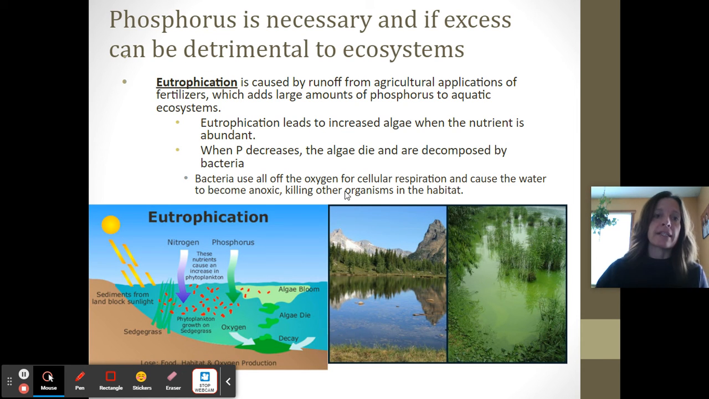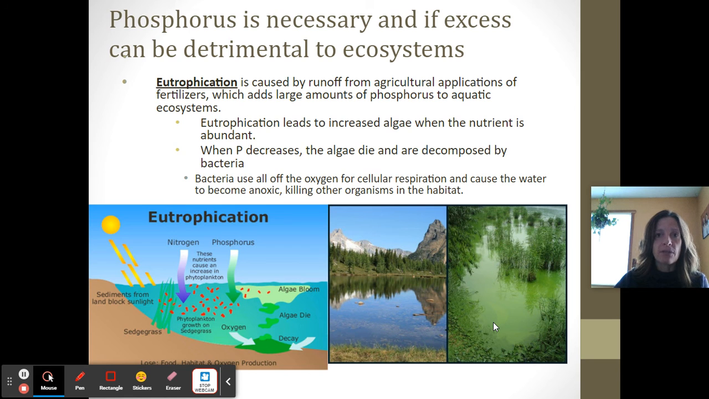Phosphorus is also a necessary nutrient, but if it's in excess, it can be detrimental. So eutrophication is something you need to know about, and that's caused when you have a lot of agricultural runoff of fertilizers, which have a lot of phosphorus in them, into aquatic ecosystems. And so what happens is that phosphorus goes into the ecosystem, the algae eat it up, and you get an algal bloom, which looks like this.